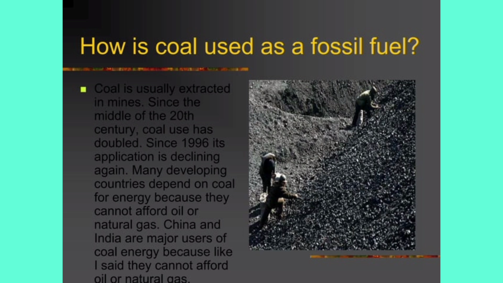As coal takes millions of years for its formation, if we continuously use coal at the present rate, it will soon be diminished, or we can say it will soon be extinct. So we should use coal in a proper way so that the heat and energy produced by burning coal can be used properly and beneficially.